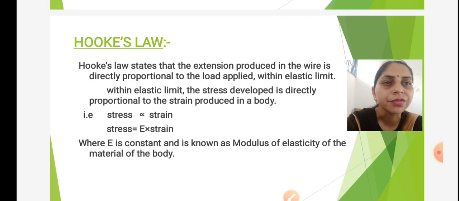The stress developed is directly proportional to the strain produced in a body. Or we can write stress is proportional to strain. Stress is equal to E into strain, where E is the constant of proportionality and is known as modulus of elasticity of the material of the body.